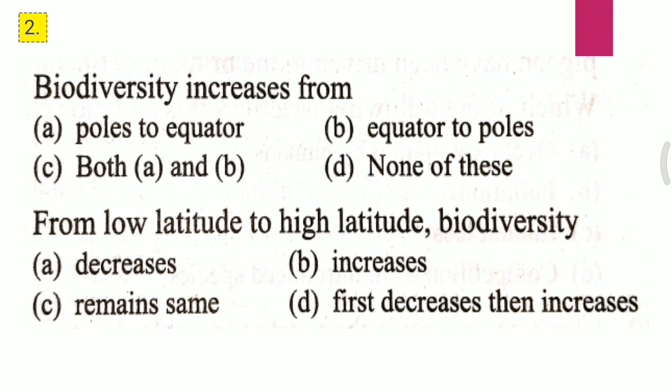Question 1. Diversity increases from: A. Poles to equator, B. Equator to poles, C. Both A and B, D. None of these. I repeat the question. Biodiversity increases from... and the correct answer for the first question is B, that is equator to poles.